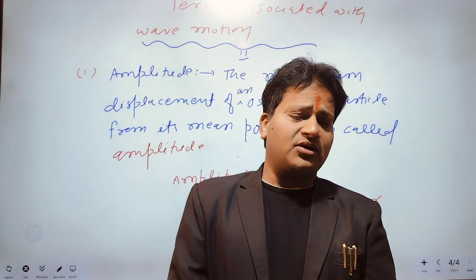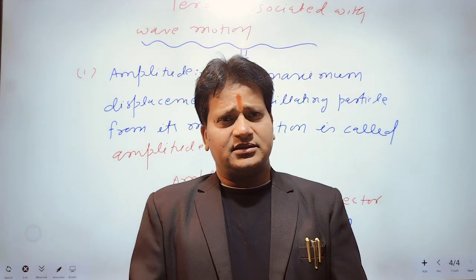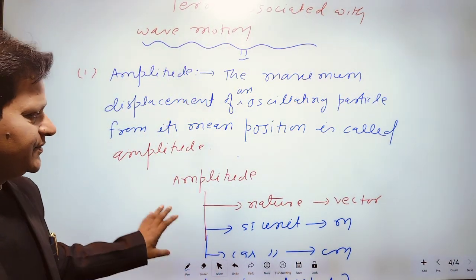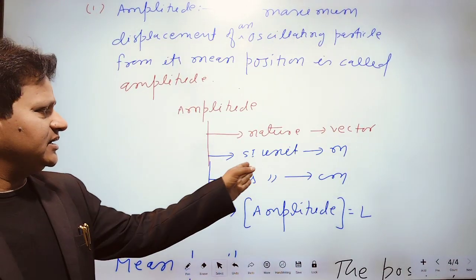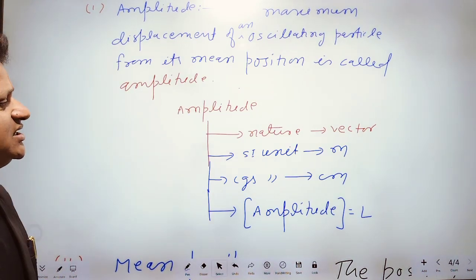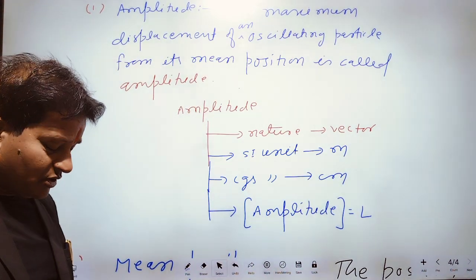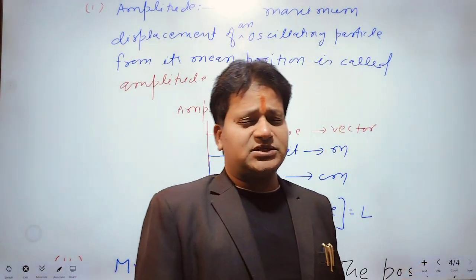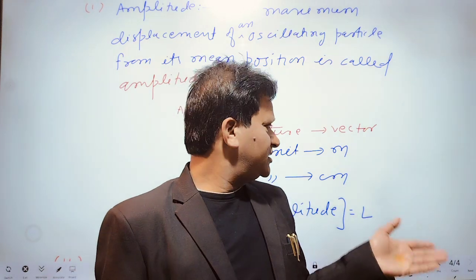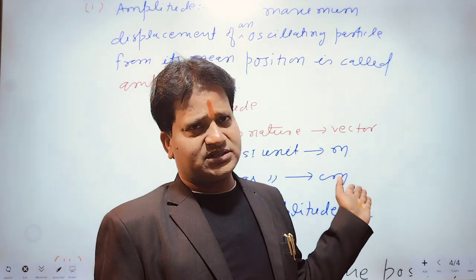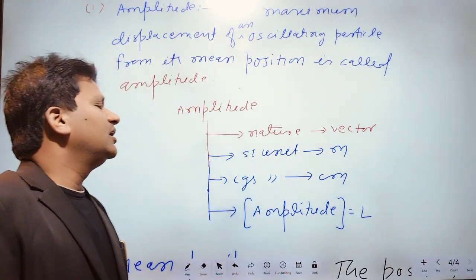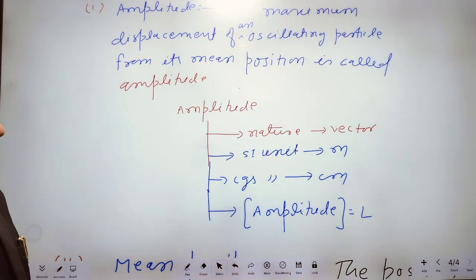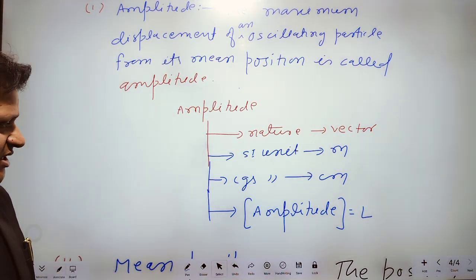Its SI unit is meter, CGS unit is centimeter, because it is maximum displacement. The unit of displacement is meter or centimeter. Therefore, the unit of amplitude will also be meter and centimeter.